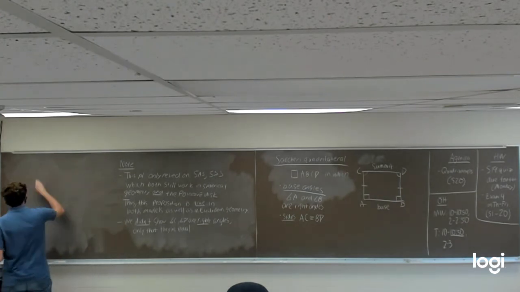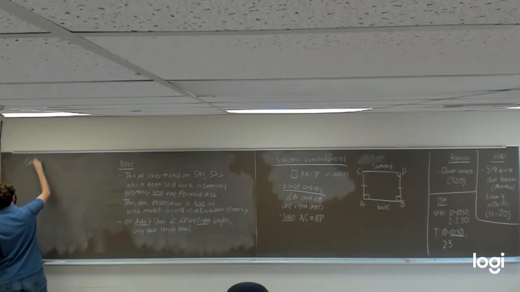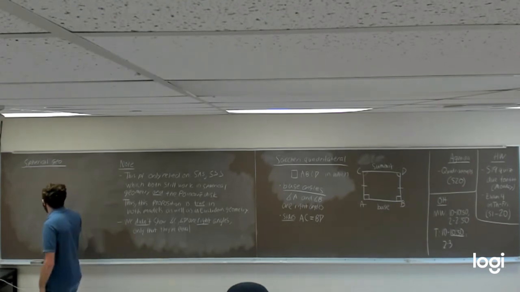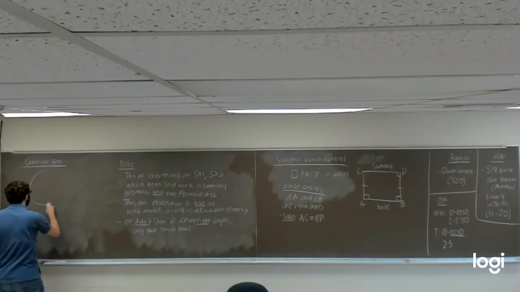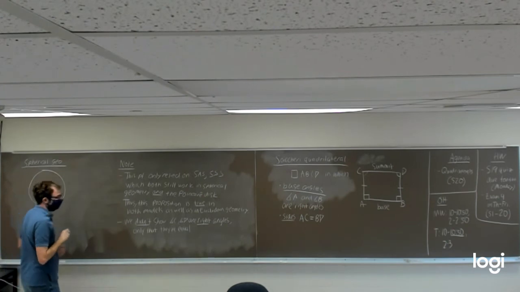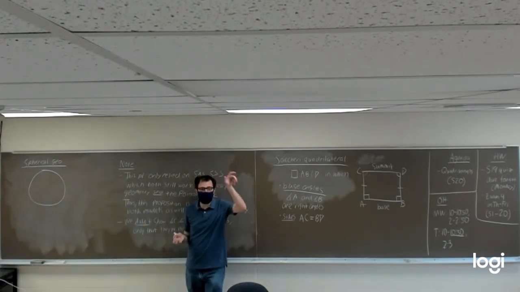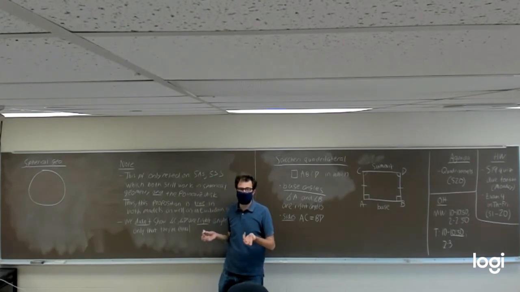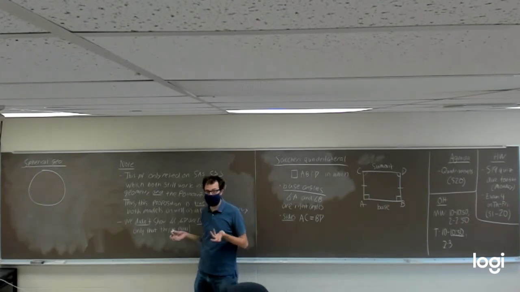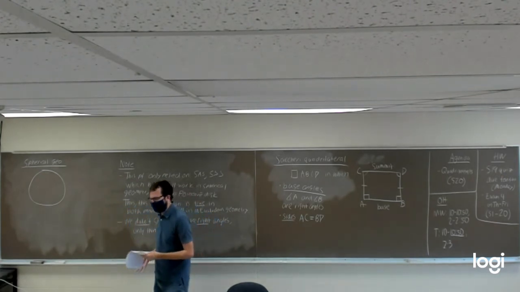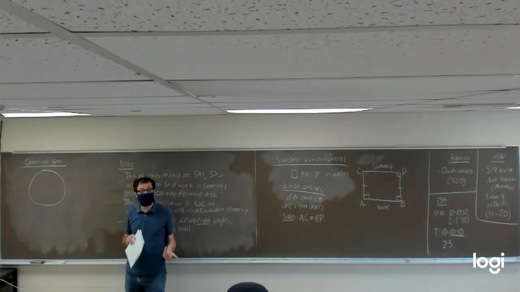So the first one I want to look at is a picture in spherical geometry. If you recall, in spherical geometry, we're looking at points and lines on the surface of a sphere, where the lines are all great circles, circles that wrap around the sphere, enclosing the maximum possible area. So let's see what it looks like if we try to draw a Saccheri quadrilateral on a sphere.